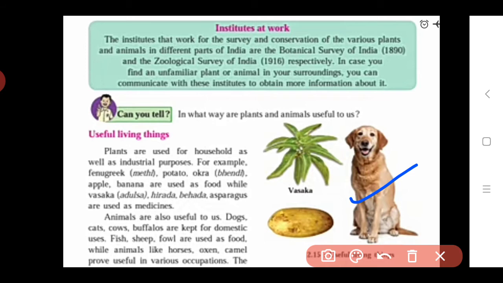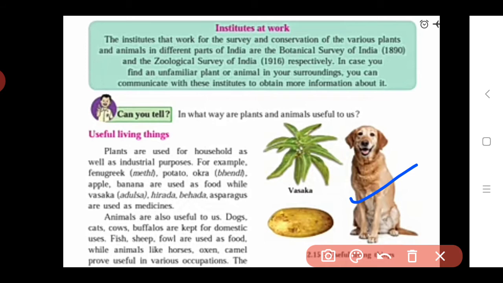Some other animals like fish, sheep, and fowl are used as food. Some non-vegetarian people eat the meat of animals like fish, sheep, and fowl. If we see other animals like horses, oxen, and camels, these animals are useful for various occupations.